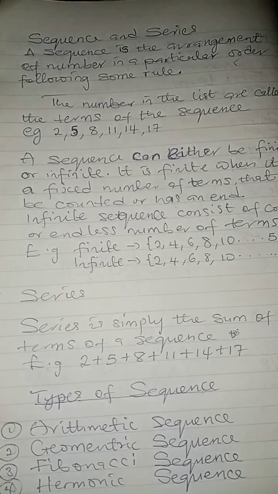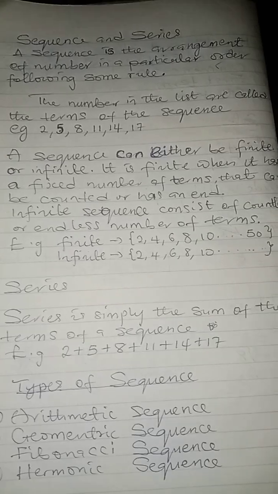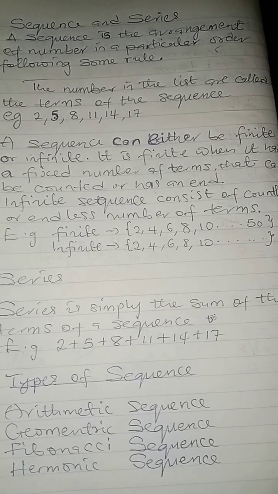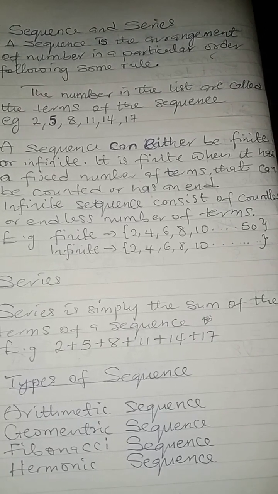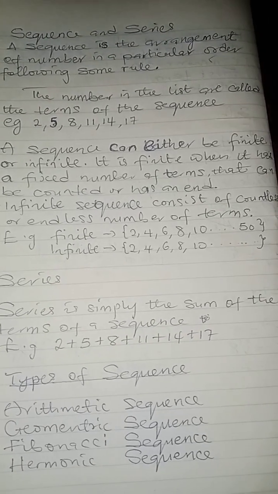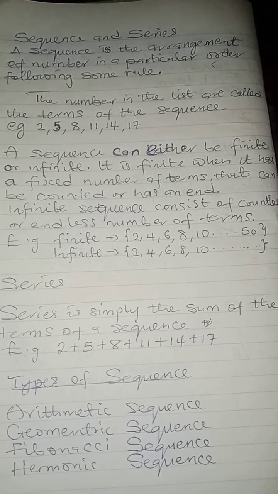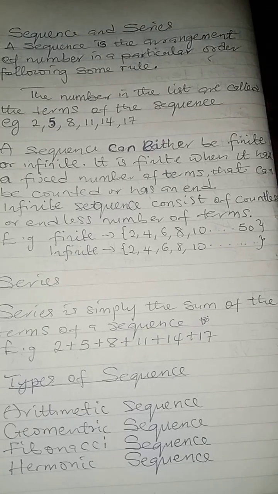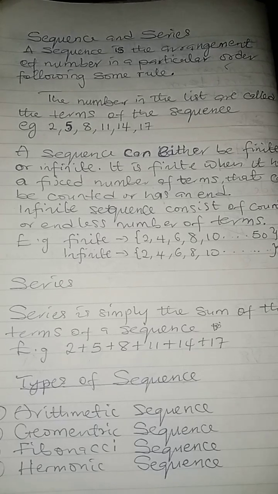So we'll be looking at sequence and series. What is a sequence? A sequence is the arrangement of numbers in a particular order following some rule. Alternatively, I can also give you a different definition. We can say a sequence is a set of numbers which follows a definite order. So they are the same thing.